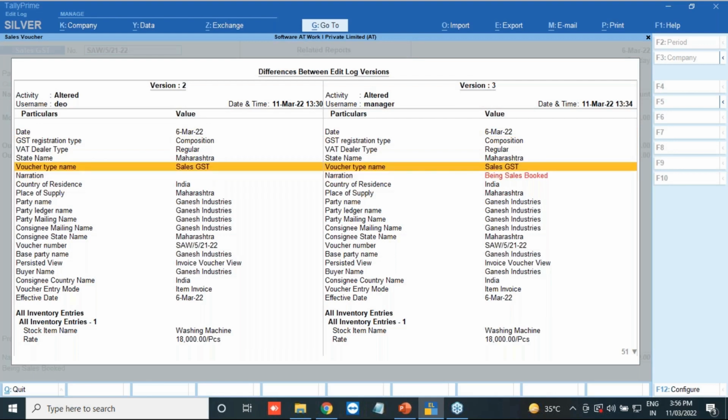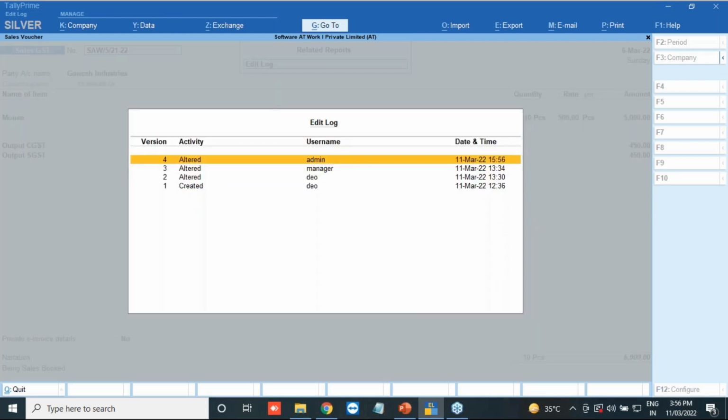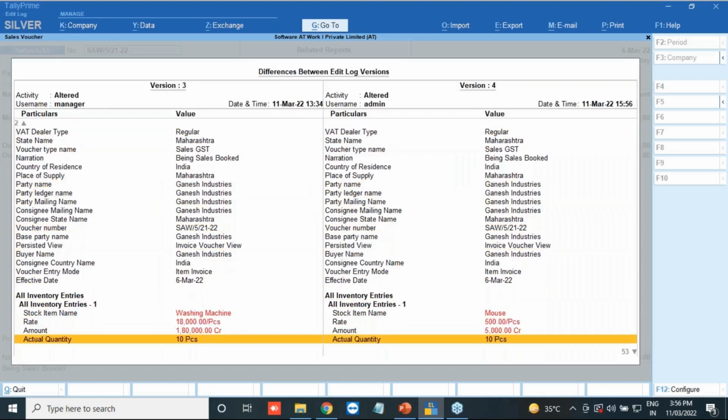You can see the narration in red. Even if you made a change in the narration by one dot, it will catch it and tell you that you have made changes in the narration. Okay, so you can say this information has been changed, and this information has now been changed by the admin. You can see what has been changed.